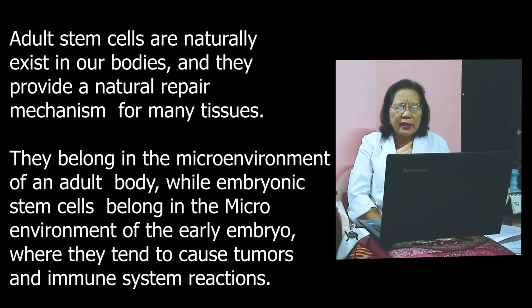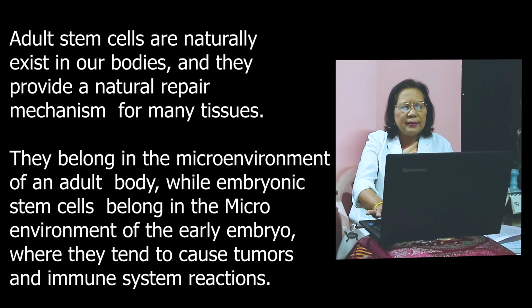Adult stem cells naturally exist in our bodies and they provide a natural repair mechanism for many tissues. These adult stem cells also belong in the microenvironment of an adult body, while embryonic stem cells belong in the microenvironment of the early embryo, where they tend to cause tumors and immune system reactions.